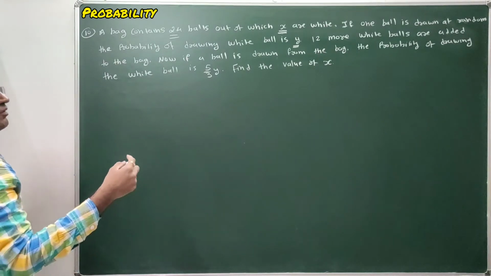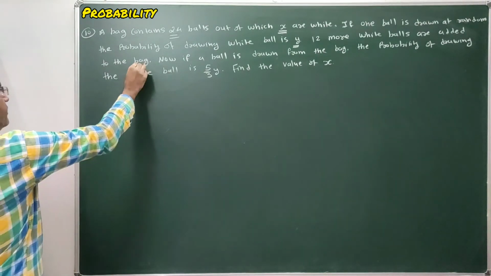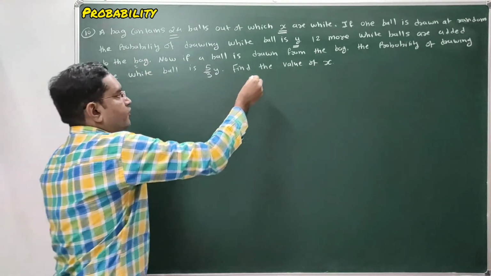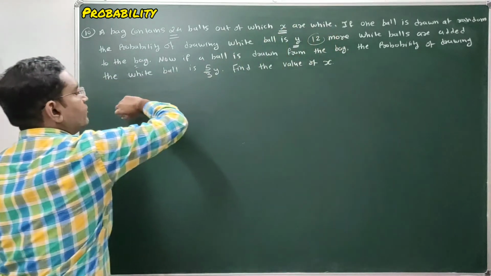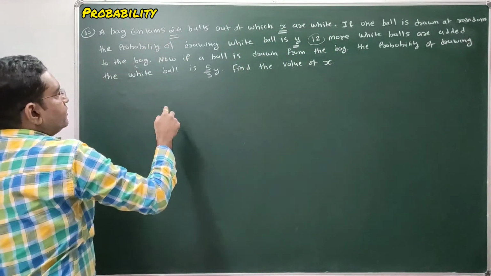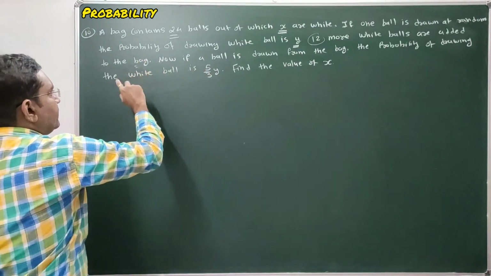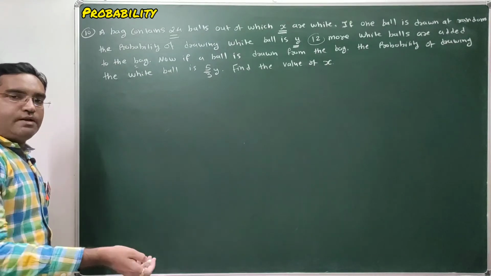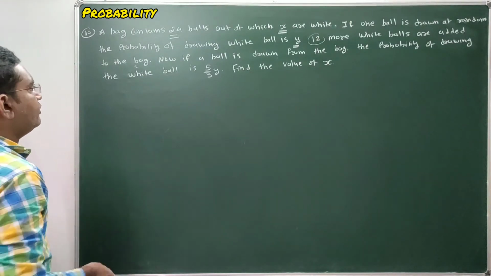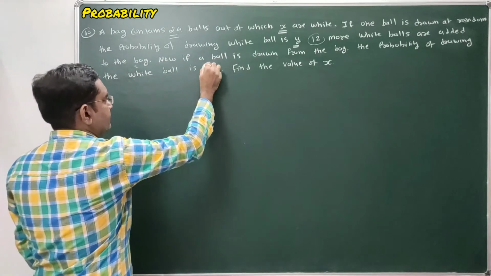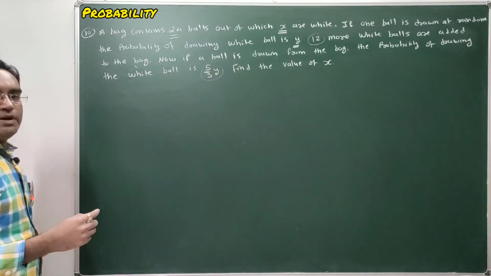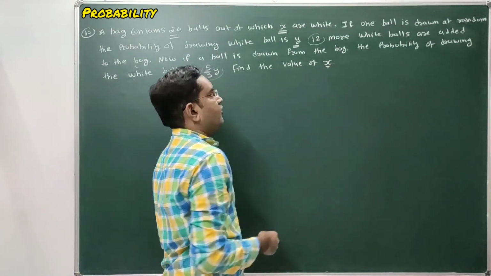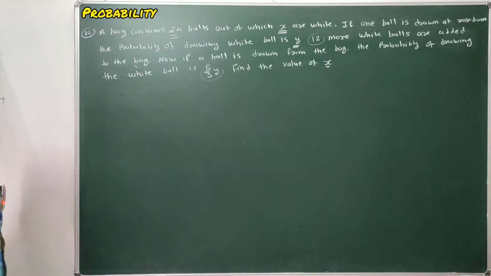Now next, the second case: if 12 more white balls are added into the bag. 24 balls are already there, and now we are adding 12 more balls, so the total number of balls in the bag is now 36. If a ball is drawn from the bag, then the probability of selecting a white ball is 5 by 3y. So the probability is converted into 5 by 3y. Find the value of X, that is, the number of white balls in the bag.